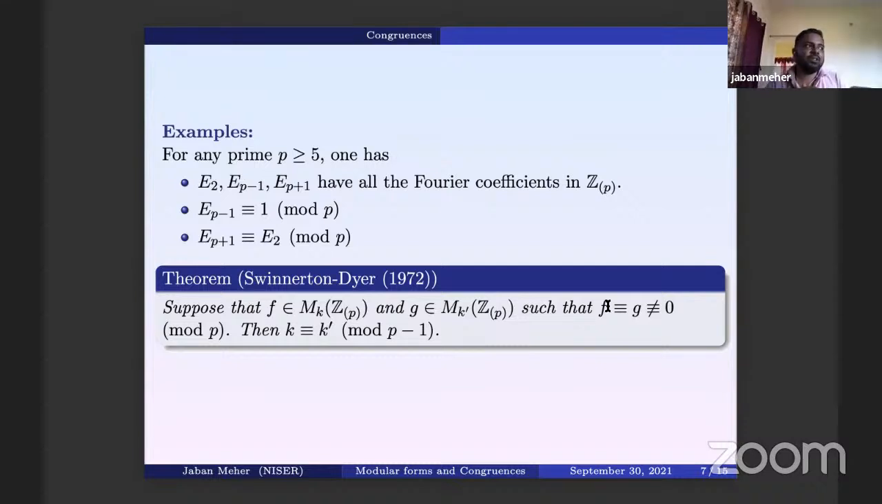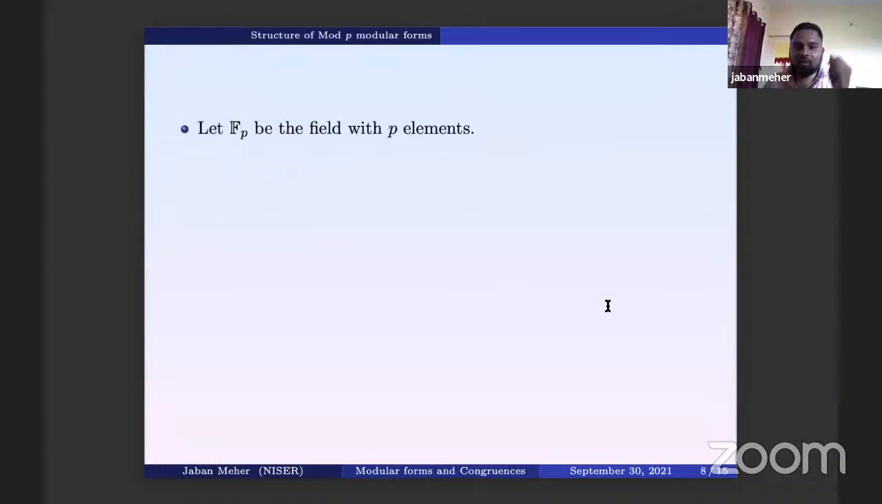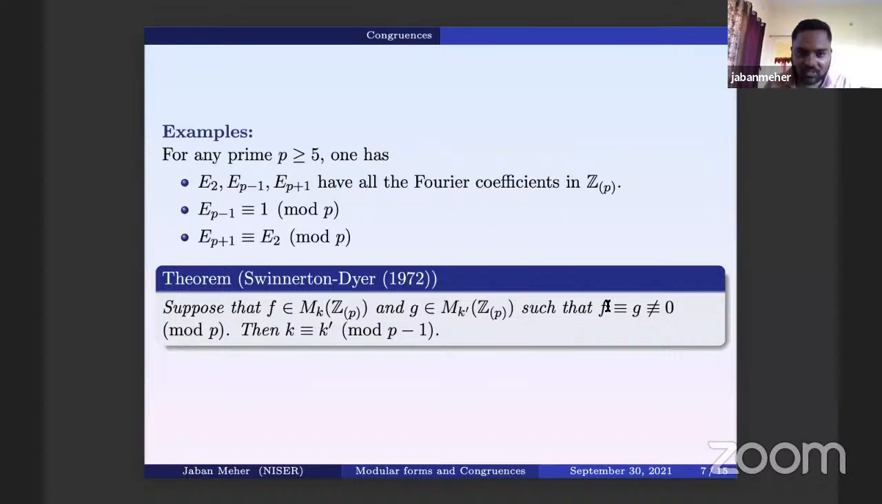This is the starting point of the mod P theory of modular forms. Then Swinnerton-Dyer and Serre further developed the mod P theory, and there is now a whole very deep theory. People use various algebraic geometric methods, Hida theory, etc. Many branches have come, but this was the starting point of the mod P theory of modular forms. Okay, so this is the first result.